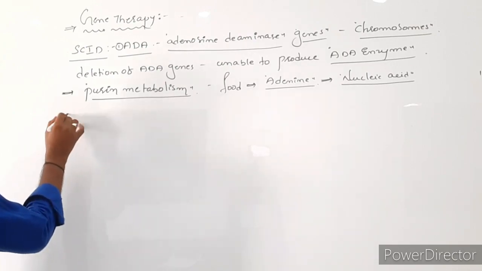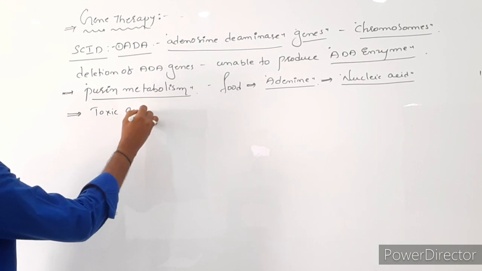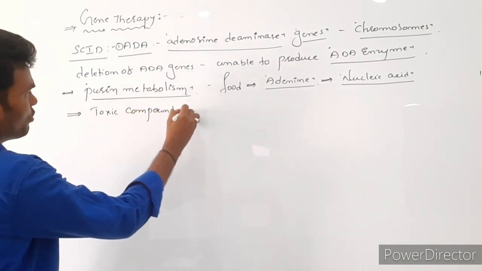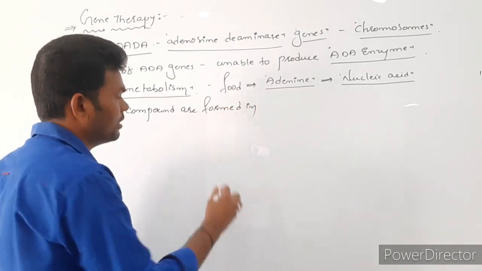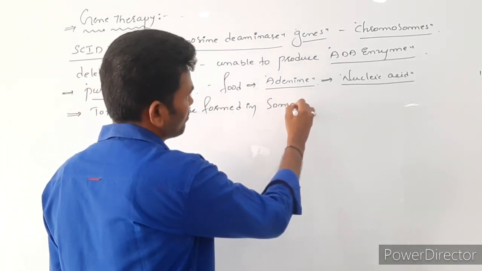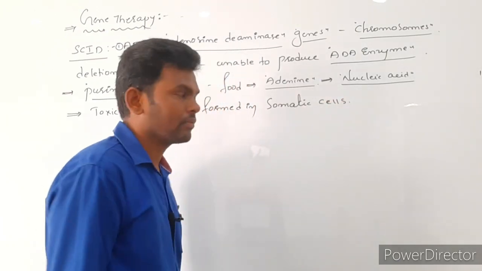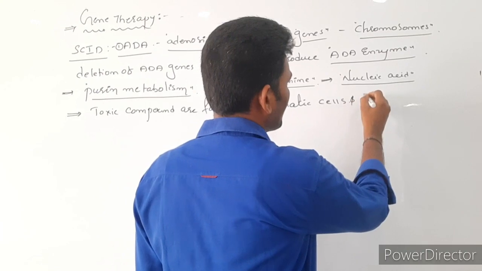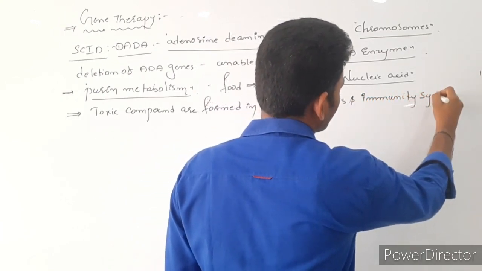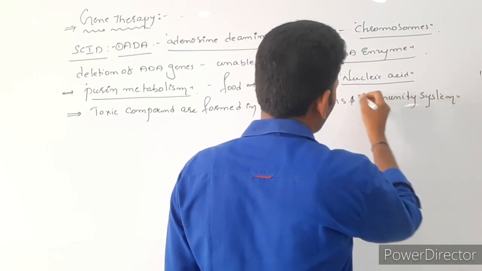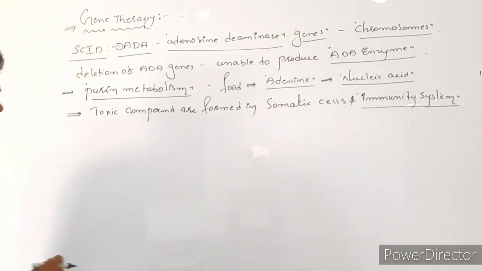If this enzyme is lacking, toxic compounds are formed in somatic cells, and it also affects the immune system. Clear? So this is ADA deficiency.